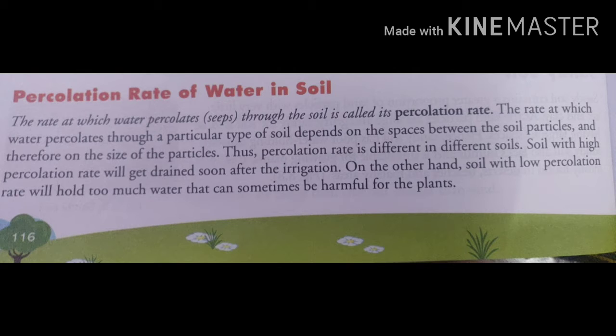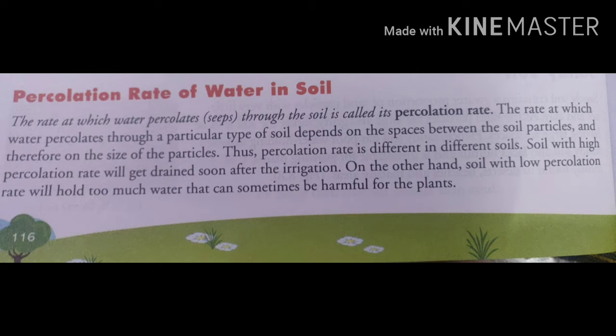What is percolation rate? Percolation की definition क्या है? The rate at which water percolates. Percolate means seeps through the soil is called percolation rate. The rate through which the water percolates through soil depends upon the spaces between the soil particles. कि कितनी size के particles present है, कितनी space है उसके अंदर.